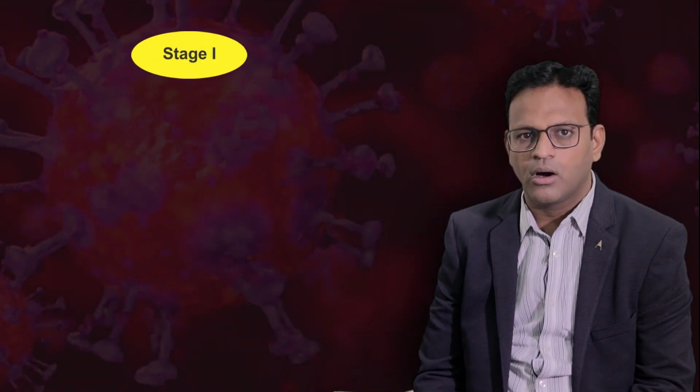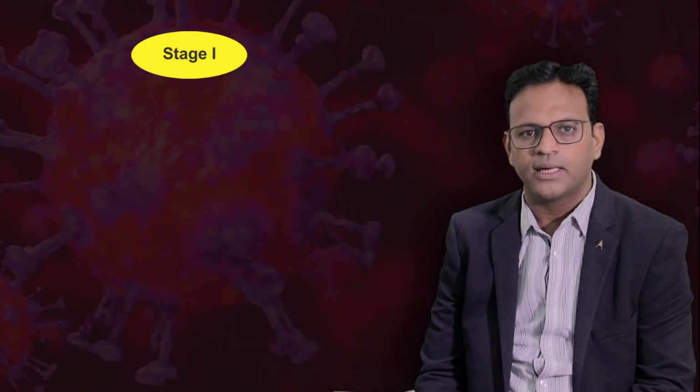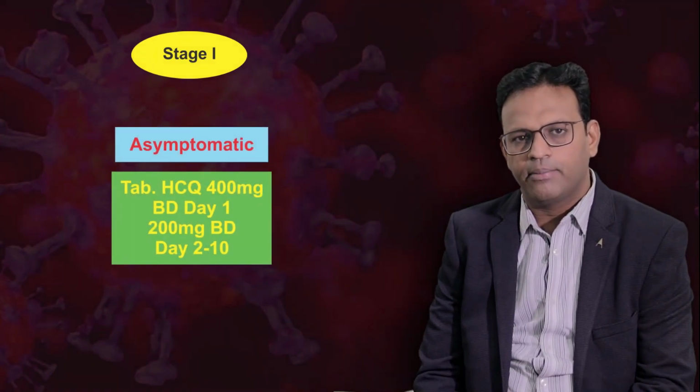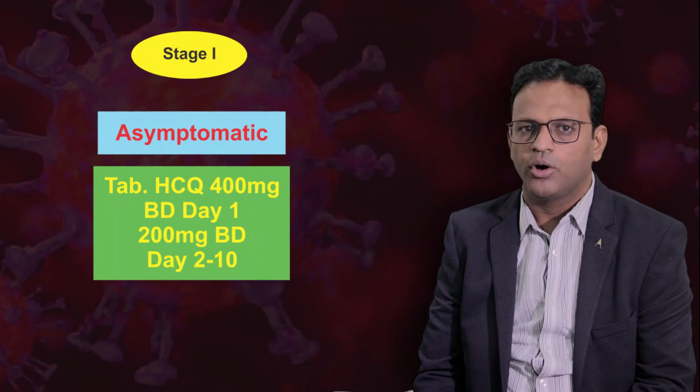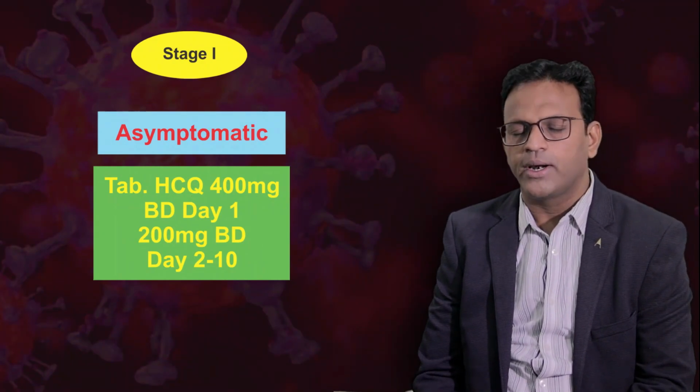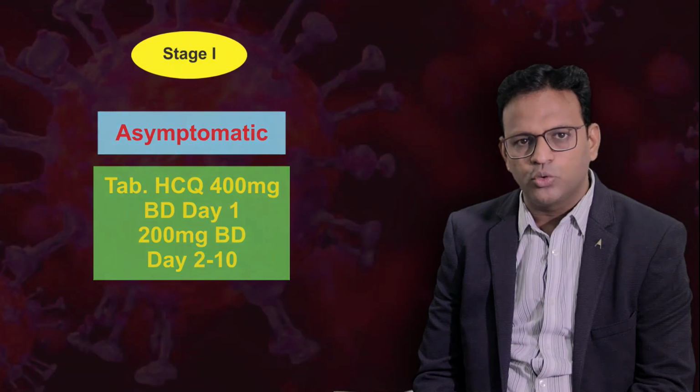So stage 1, depending upon symptomatology, whether the patient is asymptomatic or symptomatic. If the patient is asymptomatic, then tablet hydroxychloroquine 400 mg twice daily on day 1, followed by 200 mg twice a day from day 2 to day 5.